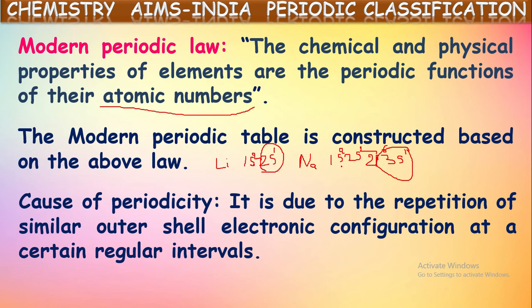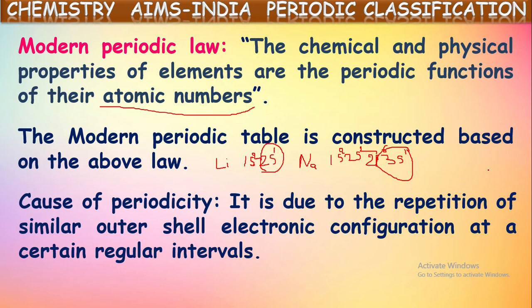What is observed in all these is that they all have the same kind of valence shell configuration, that is s1, s1, s1, isn't it? Because of this similar valence electronic configuration, all these elements will participate in chemical reactions in the same manner. That is, they show the same chemical properties.